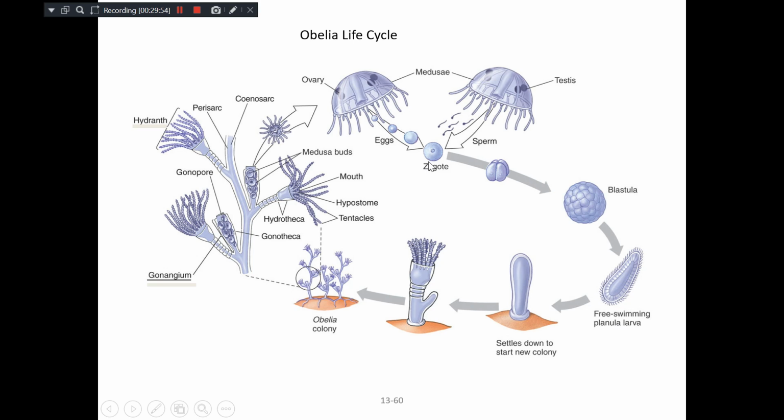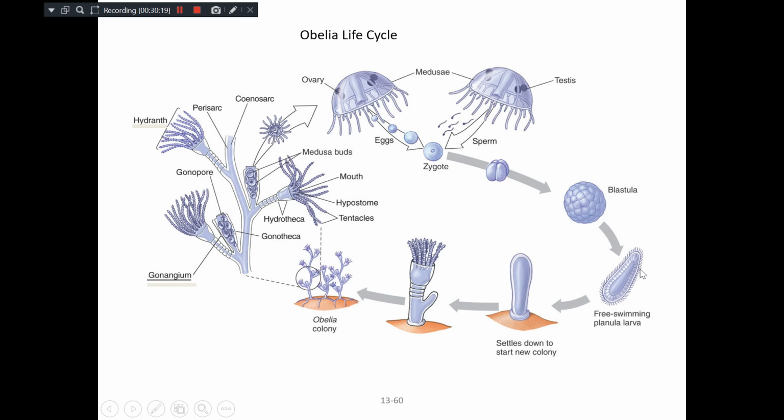Here the reproduction is sexual by medusae, because medusae produce both male gamete as well as the female gamete. Now the gametes fuse and zygote formation takes place, then it multiplies by mitosis, that's by cleavage, and then they form a free swimming planula larva.